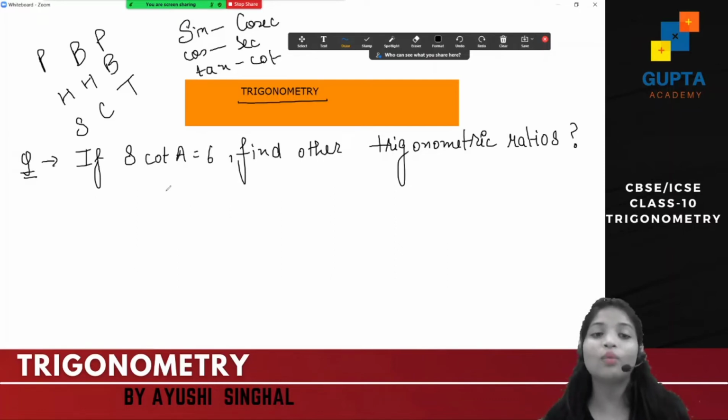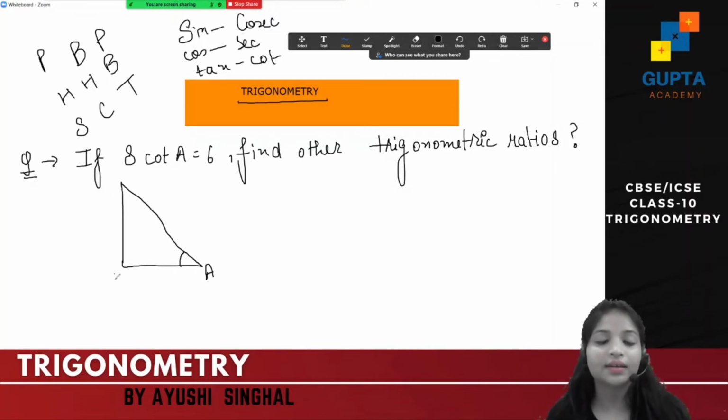Let's understand now what is given. I told you, whenever you have these kind of questions, what you have to do? Make a triangle. So everybody, make a triangle with me. This is your triangle where I am having A as this, B as this, and C as this. So what do I have? 8 cot A is equal to 6.